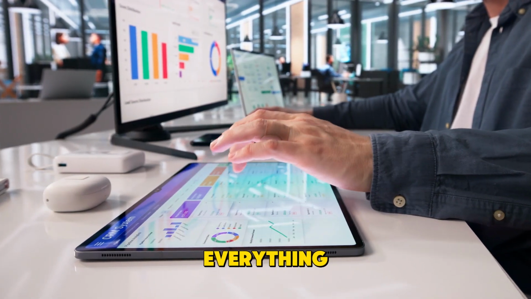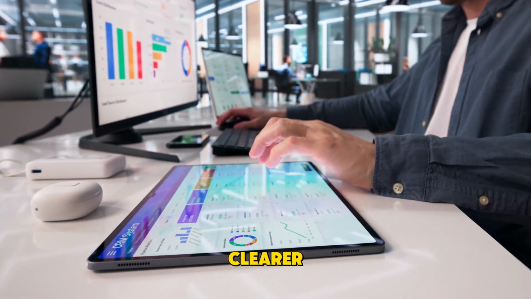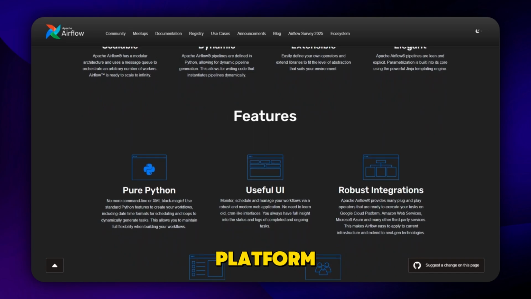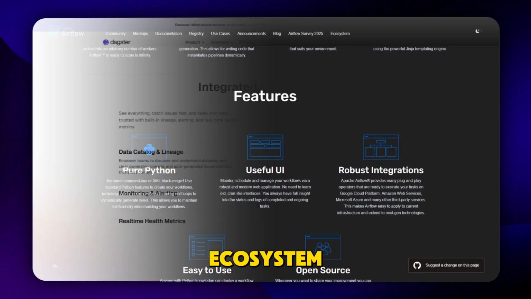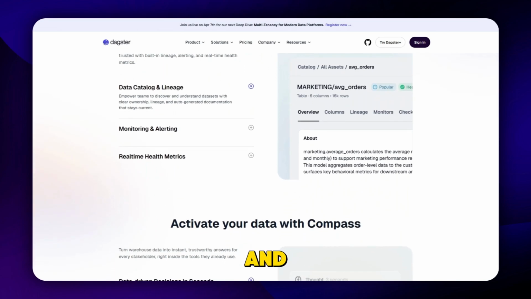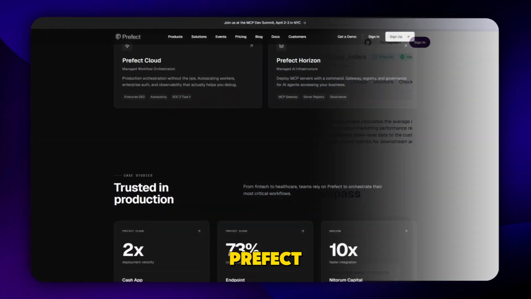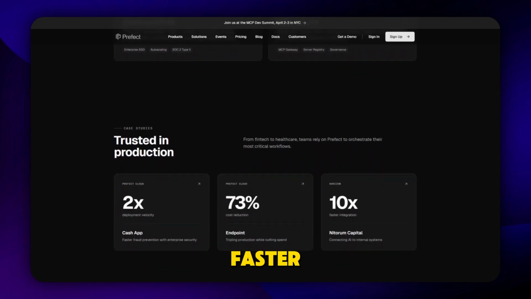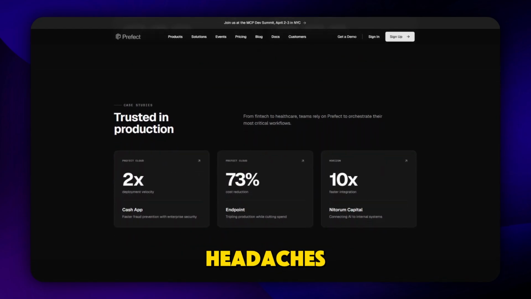When you connect everything together, the differences become clearer. Airflow is ideal if you want a battle-tested, highly flexible platform with a massive ecosystem. Dagster is better if you prioritize data visibility, testing, and modern pipeline design. Prefect stands out for those who want simplicity, ease of use, and faster setup without heavy infrastructure headaches.